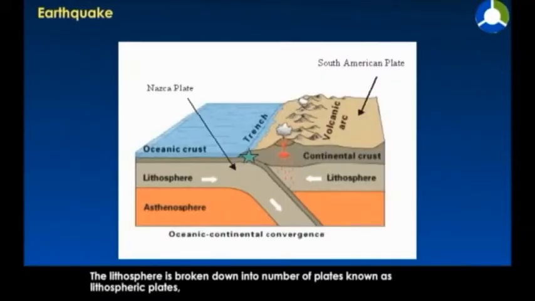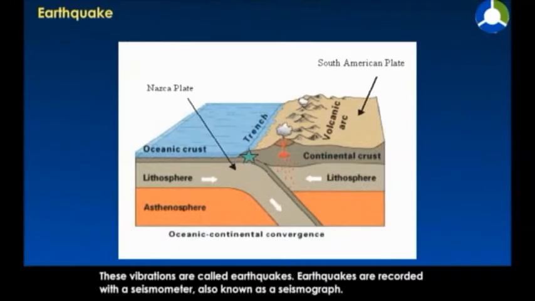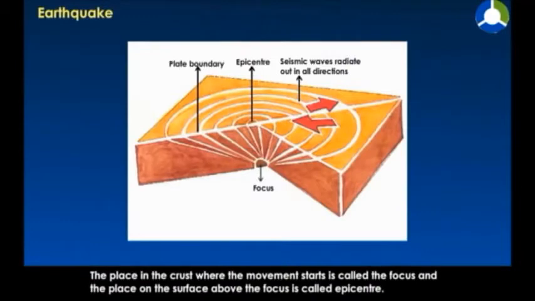How does it occur? The lithosphere is broken down into a number of plates known as lithospheric plates. So this is the structure you can see. When the lithospheric plates move, the surface of the earth vibrates, and these vibrations can travel all around the earth. These vibrations are called earthquakes.